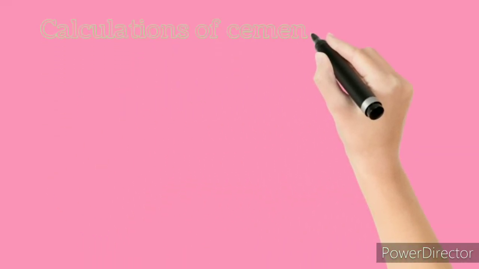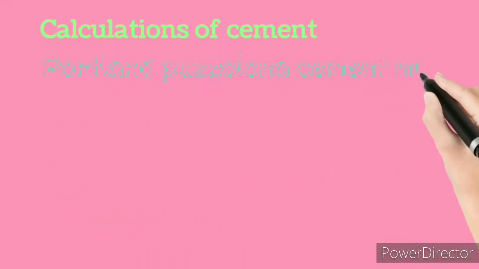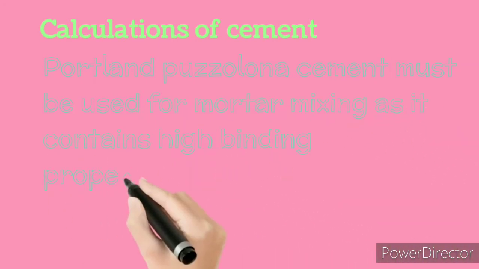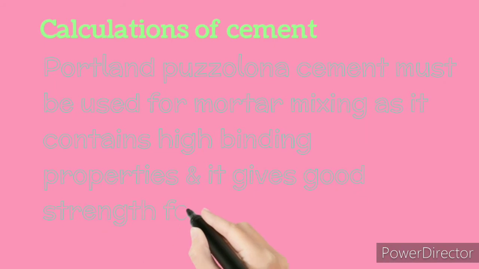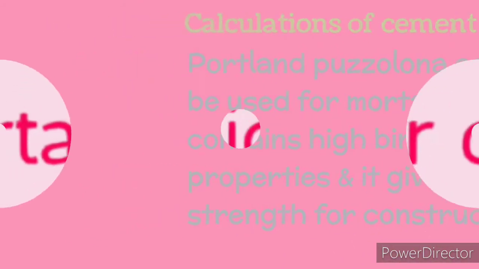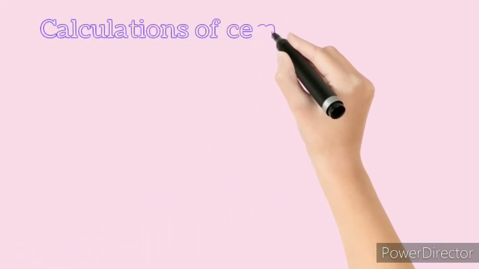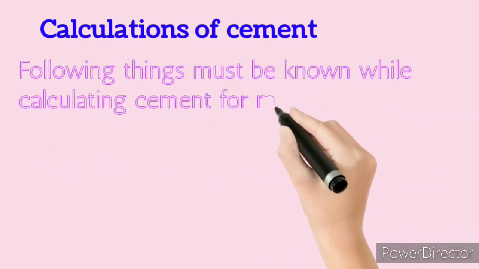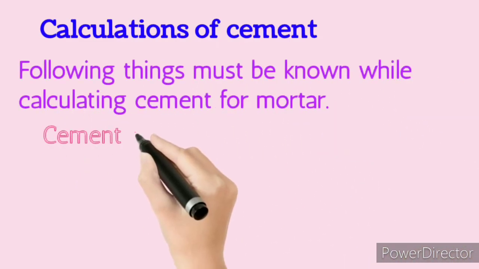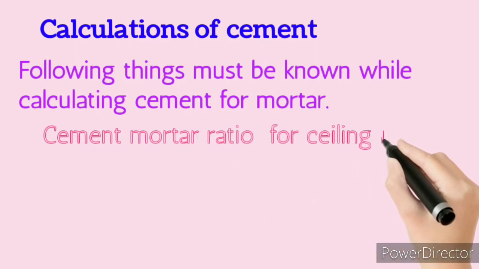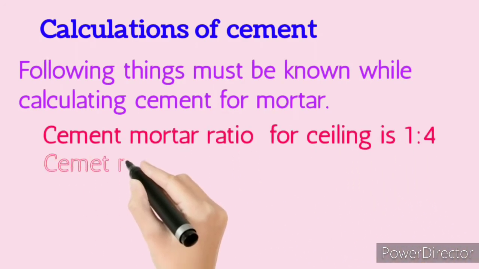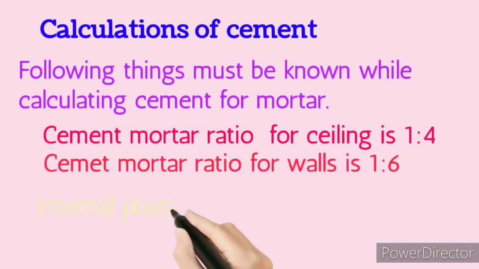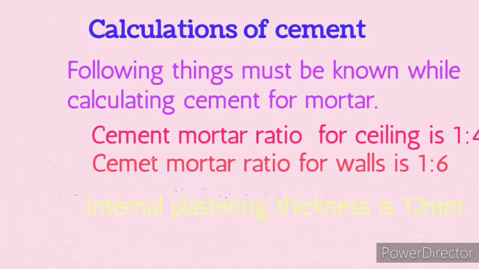Calculations of cement. Portland pozzolana cement must be used for mortar mixing as it contains high binding properties and it gives good strength for construction. Following things must be known while calculating cement for mortar. Cement mortar ratio for ceiling is 1:4. Cement mortar ratio for walls is 1:6. Internal plastering thickness is 12 mm.